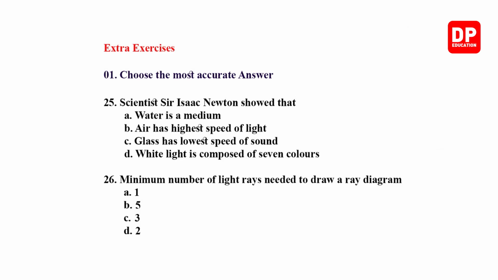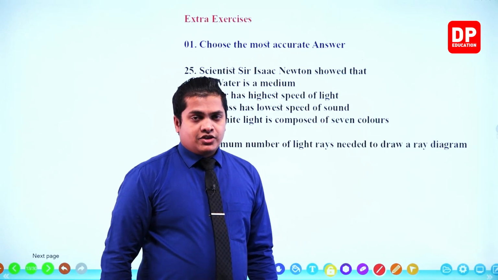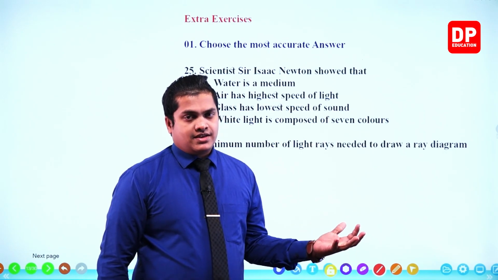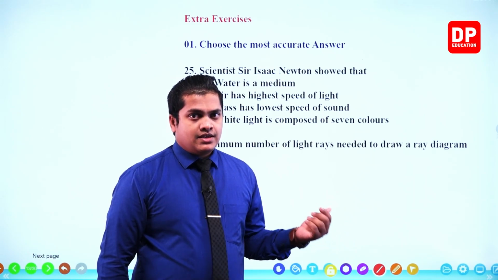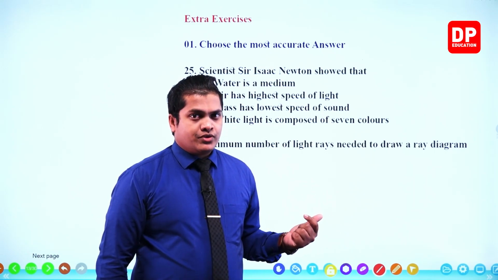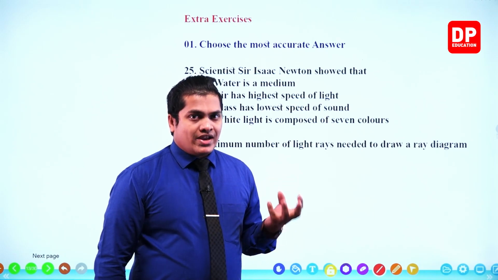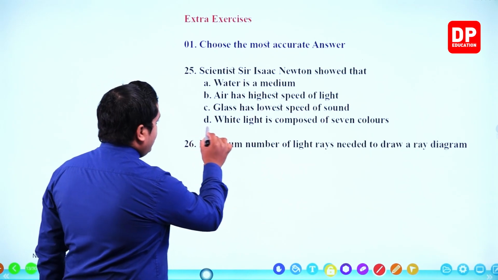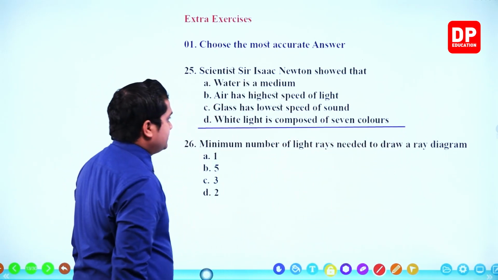Scientist Sir Isaac Newton showed that water is a medium, air has highest speed of light, glass has lowest speed of sound, white light is composed of 7 colors. Can you remember the Newton disk, my dear children? The Newton disk itself refers to Sir Isaac Newton, who was a great scientist, and he was the person to show that the white light is composed of 7 different colors. So white light is composed of 7 colors.